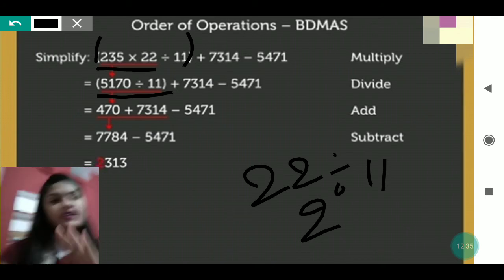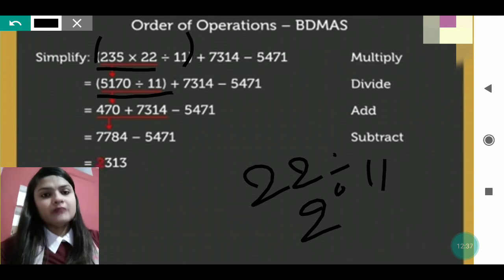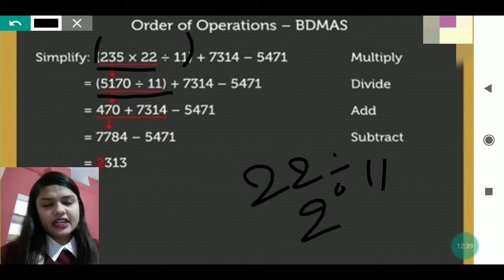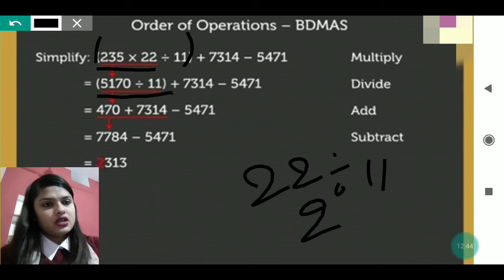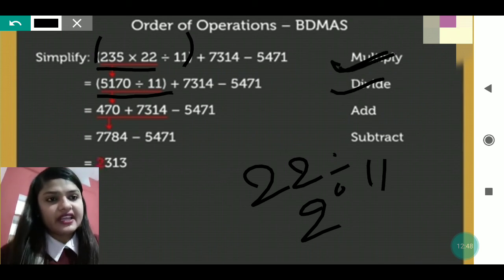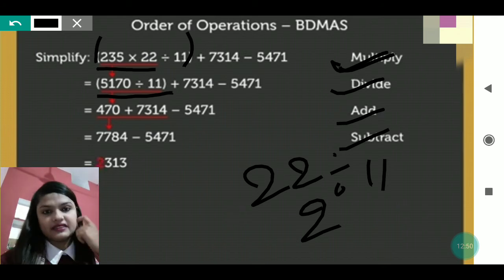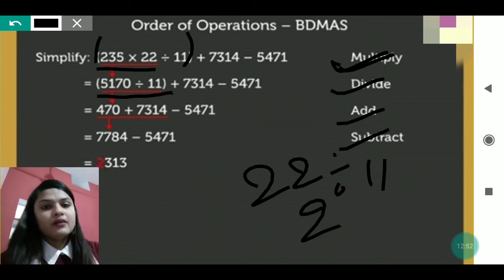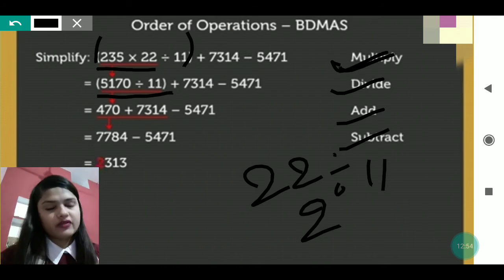First we have to complete the bracket completely. Now we have multiplied; after multiplying we will divide. You can see we have done M first, then D, then A, and then S, following BODMAS, because we are solving the bracket.